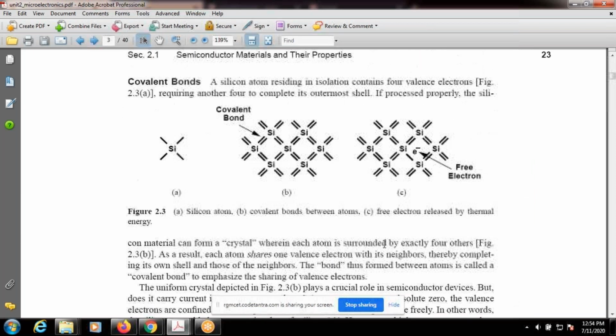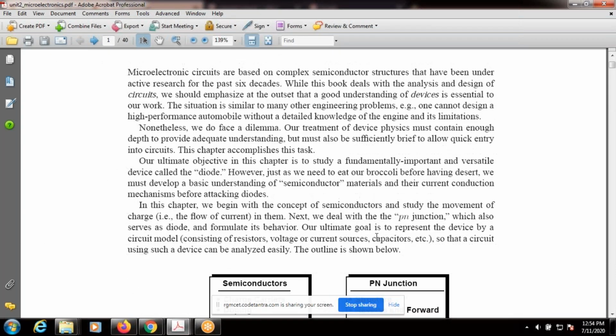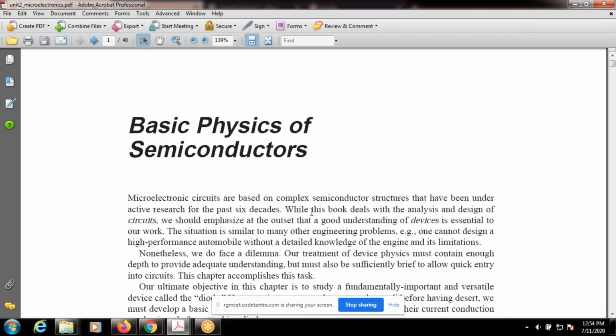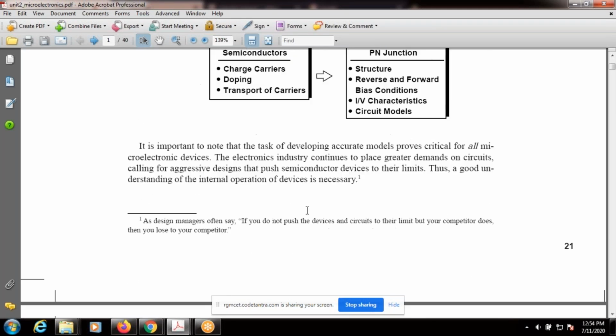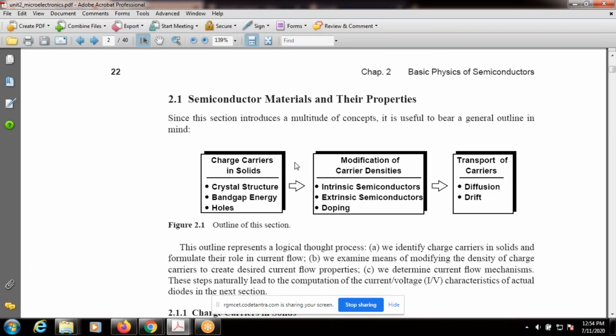Once again, briefly we recall today's class. Today's class was mainly about the basics of semiconductor physics, and mainly semiconductor materials and their properties. In this, we mainly concentrated on silicon material. Why?